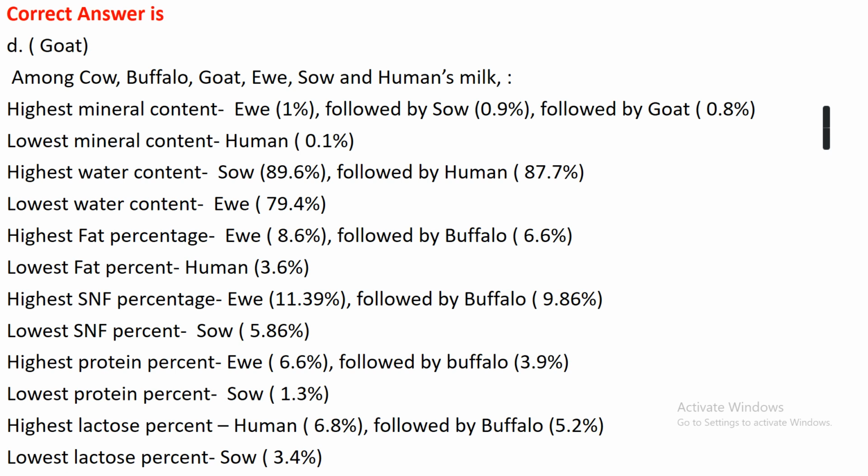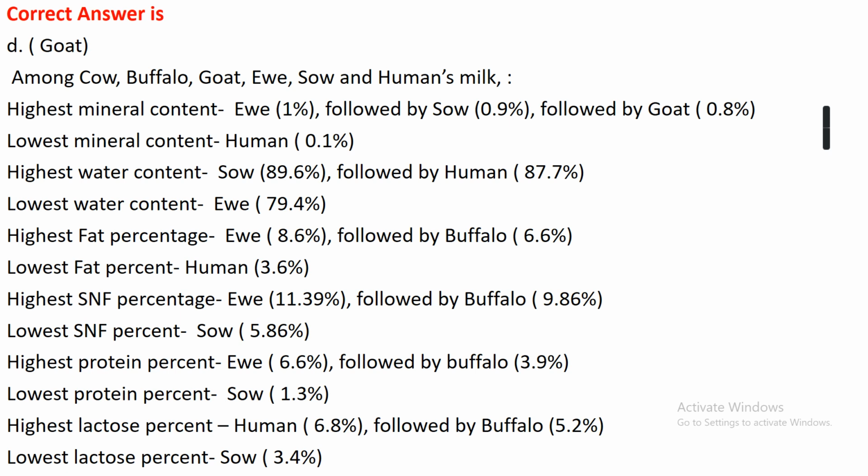Similarly, the highest fat percentage is present in the milk of ewe, that is 8.6%, followed by buffalo, that is 6.6%, while the lowest fat percentage is present in the milk of human, that is 3.6%. Similarly, the highest SNF, solids not fat, percentage is present in the milk of ewe, that is 11.39%, followed by buffalo, 9.86%, while the lowest SNF is present in the milk of sow, that is 5.86%.